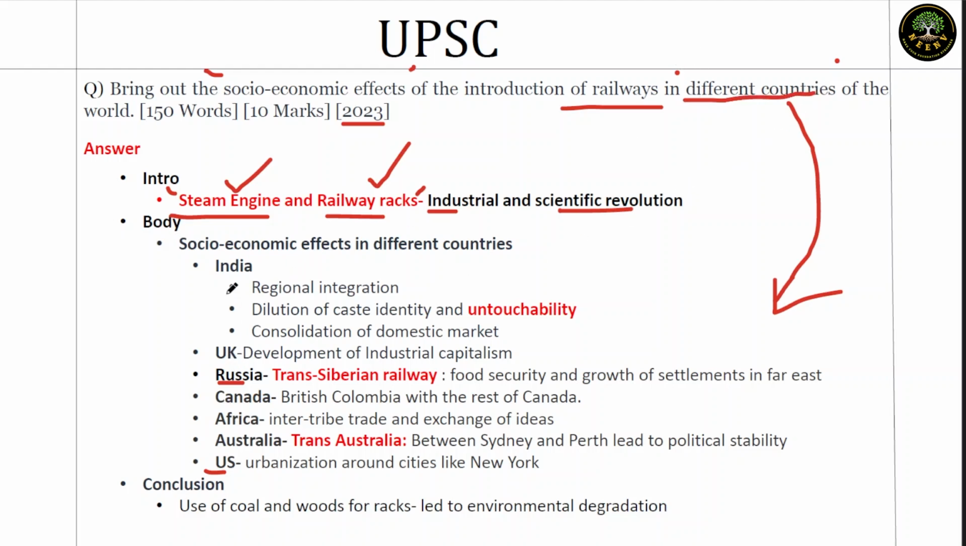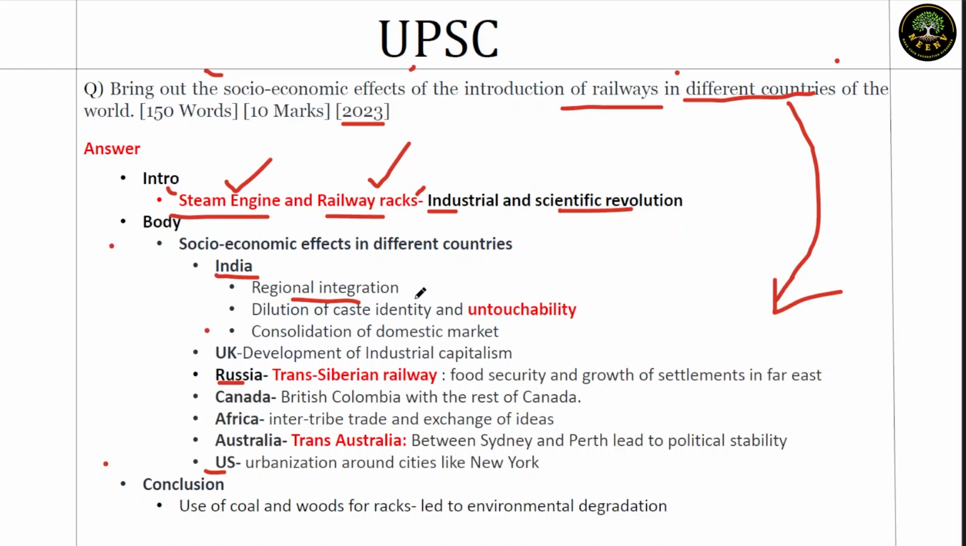When it comes to the socio-economic effects, the question asks you to analyze it in the context of different countries. So we are taking one country after the other, and we'll start with India, of course. So in India, what happened? With the introduction of railways, regional integration took place, because India has the size of a subcontinent, from Kashmir to Kanyakumari, from Gujarat to Arunachal Pradesh. Now this interconnectedness was possible with railways.